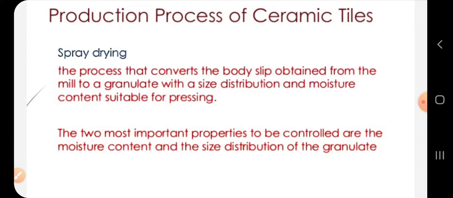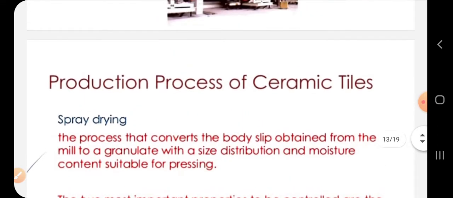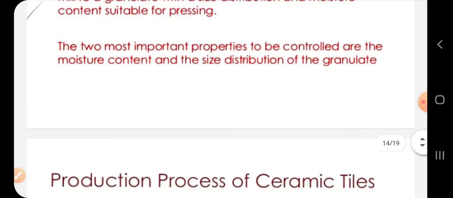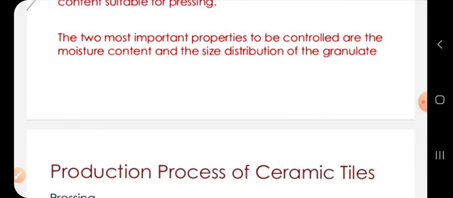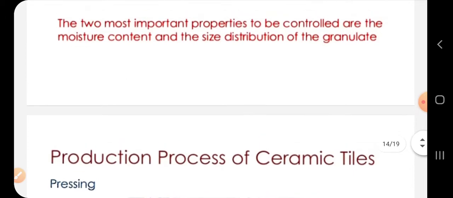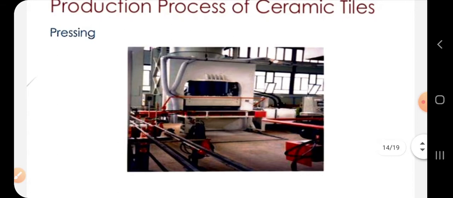Two most important properties to be controlled are moisture content and size distribution of granulate. So we saw that before pressing, sieving is done. These are the two points to be kept in mind or controlled. After this, we saw spray drying. Sieving is done and then pressing is done.